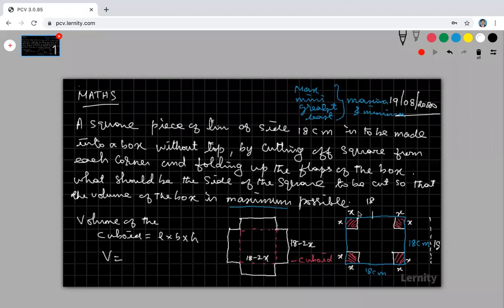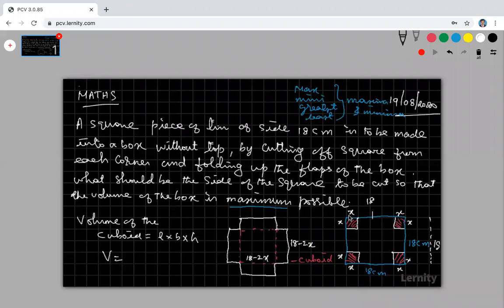If you cut x equal to 9 centimeter, that means cutting a square with 9 centimeter as a side, this is 9, this is 9, this is 9. This part totally vanished. This is also 9, 9, 9. This part vanished, this is also vanished. Totally the paper will vanish. Nothing will be there. But I have to make a box, and the volume of the box should be maximum.